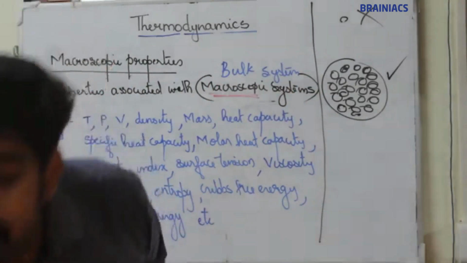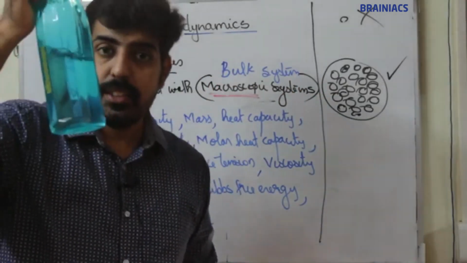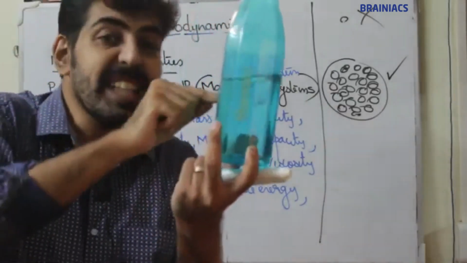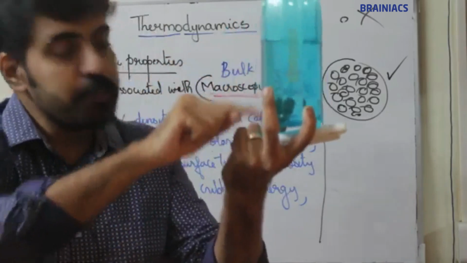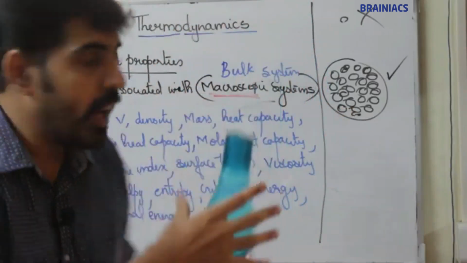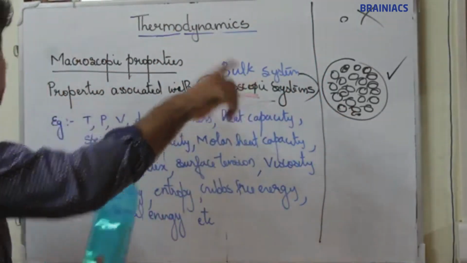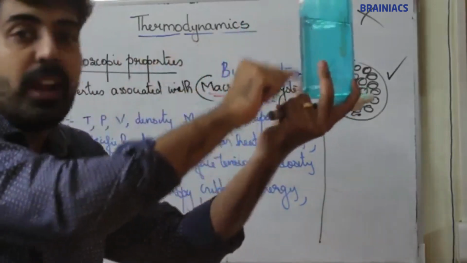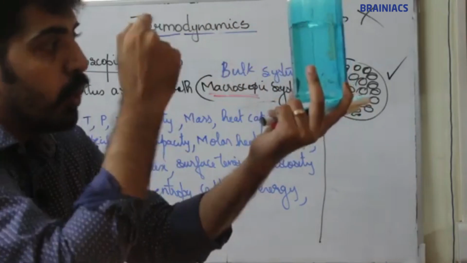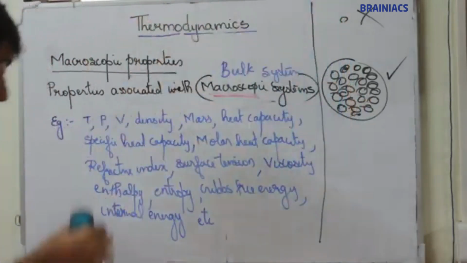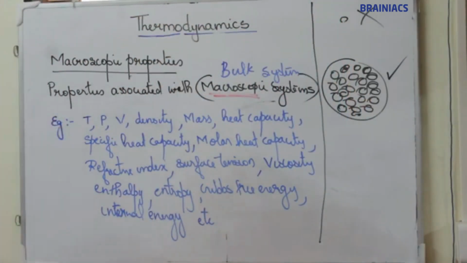If we consider matter as a bulk, then properties arise. Properties observed in these bulk systems are known as macroscopic properties.